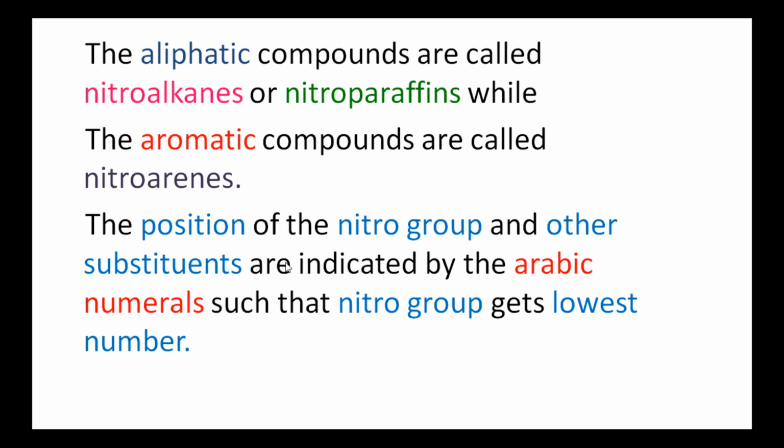After that, the position of the nitro group and other substituents are indicated by Arabic numerals such that the nitro group gets the lowest number. While naming nitroalkanes, the nitro group must get the lowest possible number.